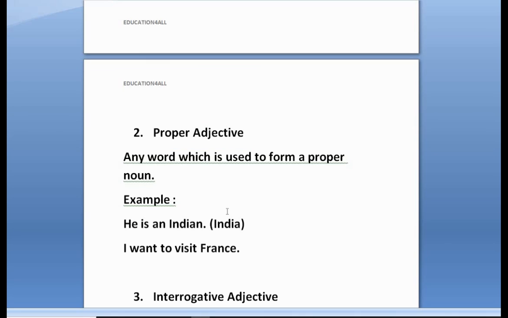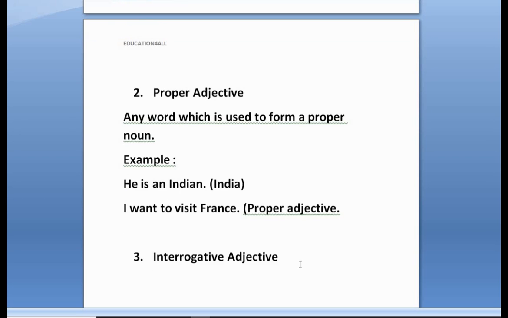Here I am specifically mentioning in my sentence where I want to visit. That country name I am specifying here is France. So this word will again come into the category of proper adjectives. Guys, I hope you understand proper adjective.